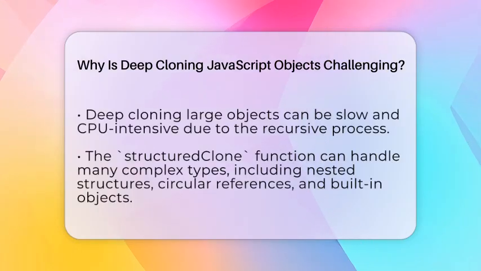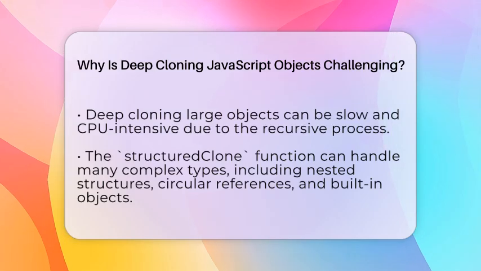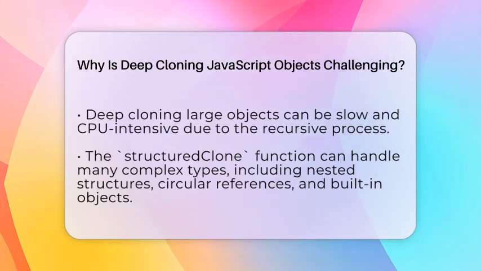Performance is another concern. Deep cloning large objects takes a lot of CPU power because it needs to create new objects and copy every property. Native JavaScript functions can do shallow copies quickly, but deep cloning involves many steps.